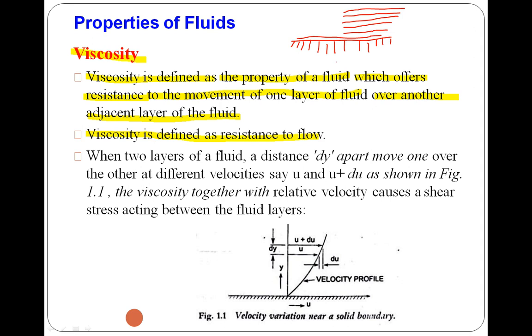So this is the river bed, this is the first layer, second, third, fourth, fifth, and this is the free surface of the river, the topmost surface.